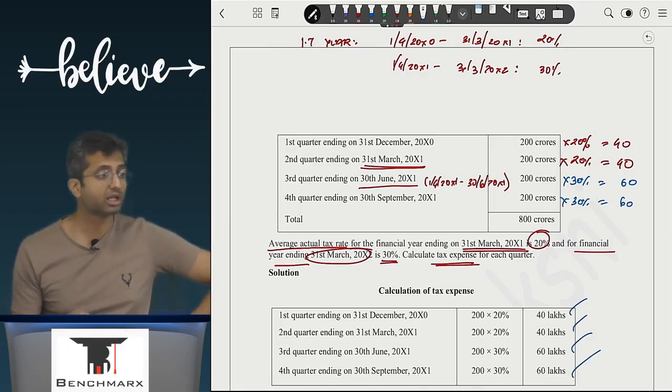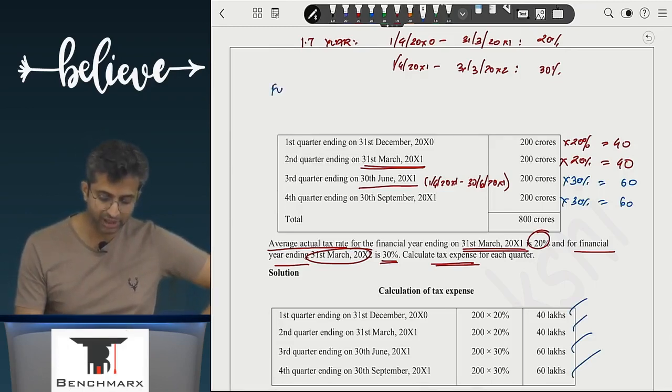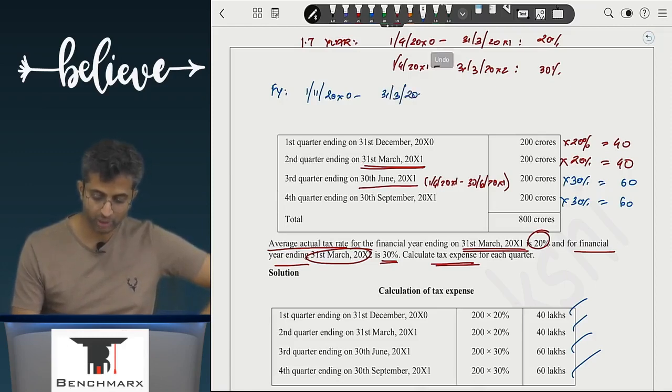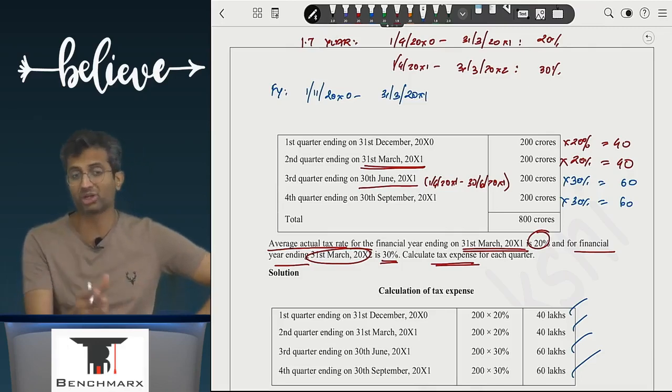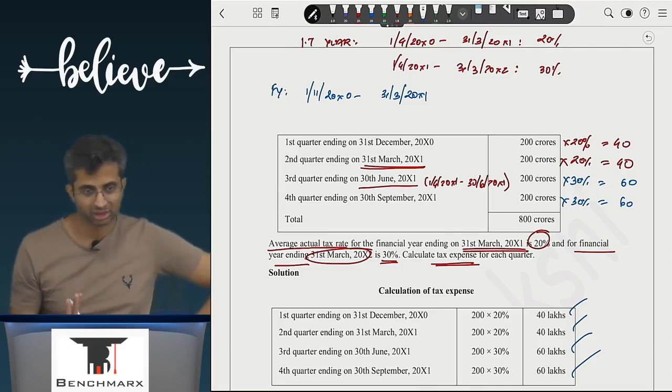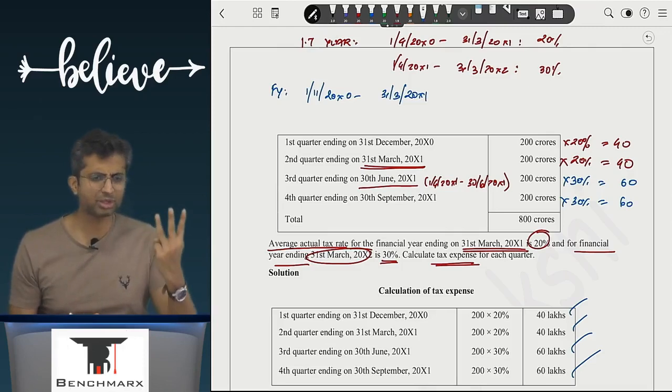Achha, let us make it a little more complex. Let us say the company's financial year was 1st November 20x0 to 31st October 20x1, then the first quarter will be 1st November to 31st January. November, December, January.